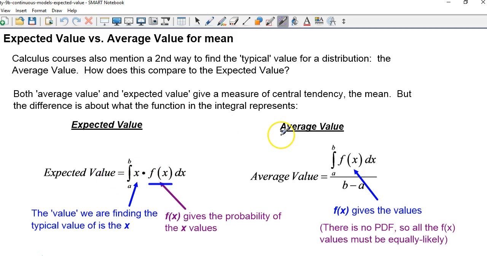So which one should you use? It really comes down to what is the f of x. If the f of x is a probability density function, then you have to use the expected value. If the f of x is the value itself, then you have to use the average value. That's how we tell which one we use for typical value.